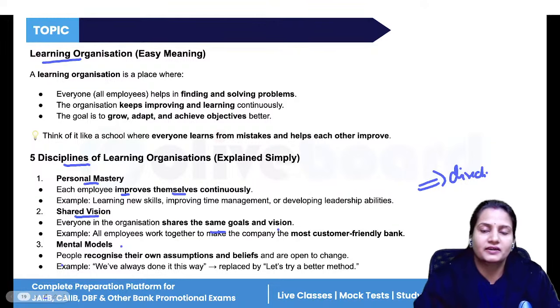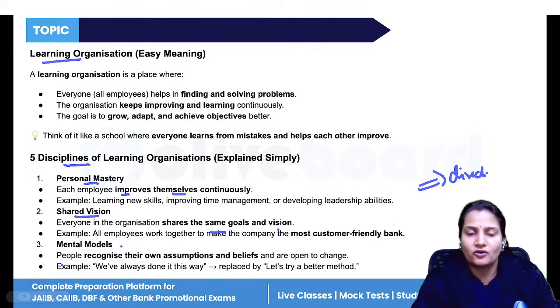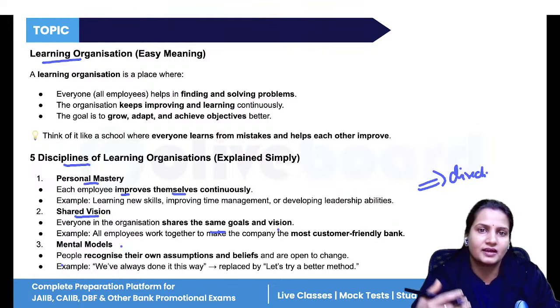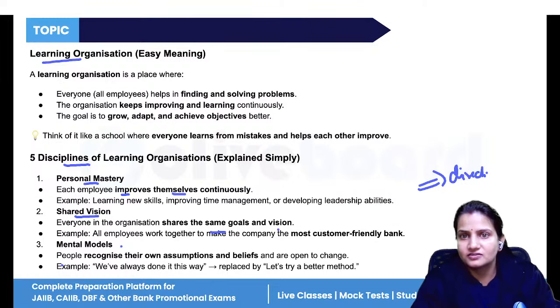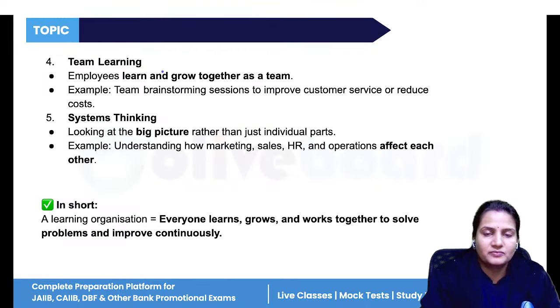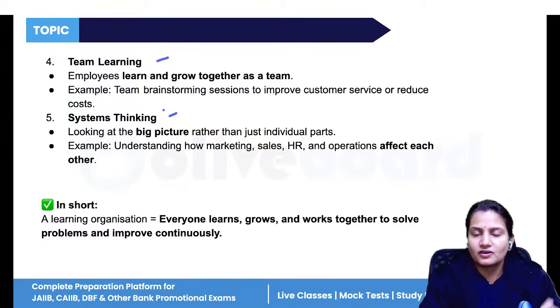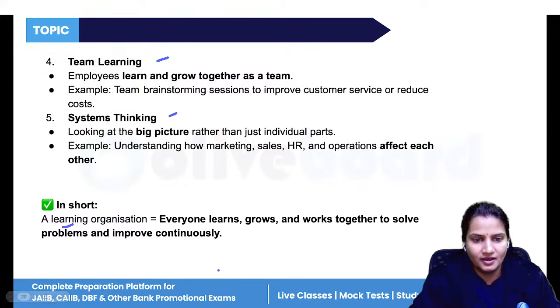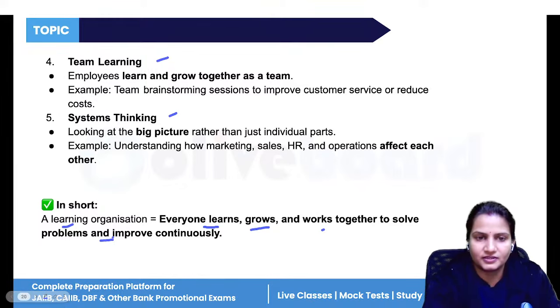Then mental models. Both employees and the manager should feel the importance of each other. If there are no employees, who will do the work? And if there are no managers, who will guide the employees? According to their beliefs and values, both should respect each other. There should be team learning, working in a collaborative manner, and systems thinking: don't just focus on specific activities, focus on the overall activity, and your specific activities will also be done. So that is a learning organization, where everyone learns, grows, and works together to solve problems and improve continuously.